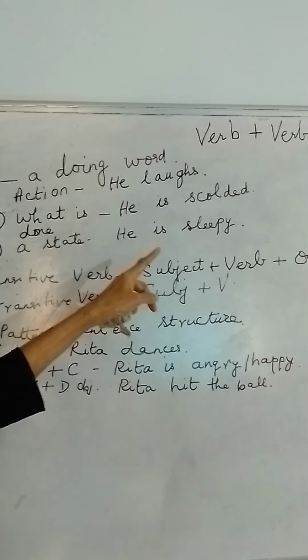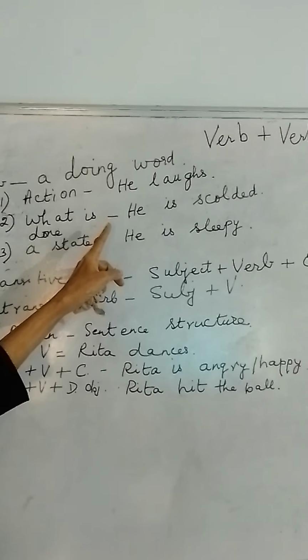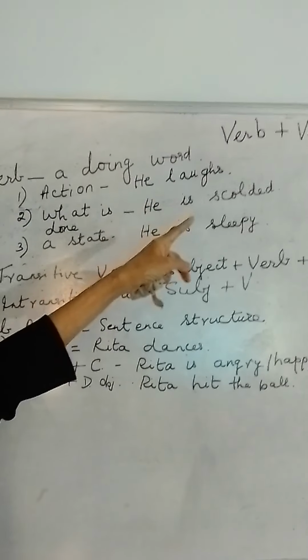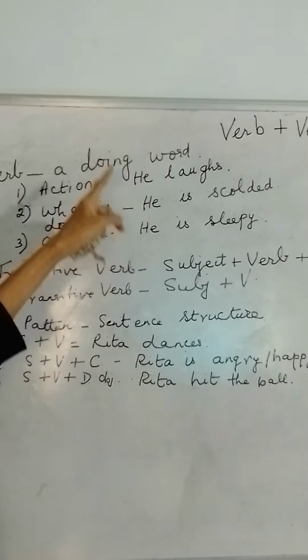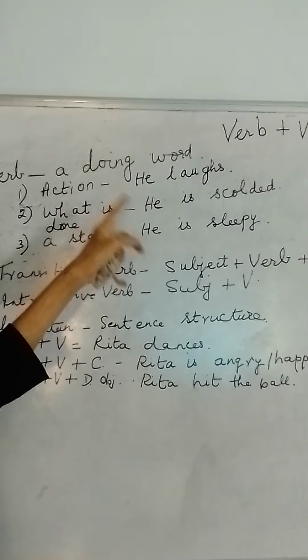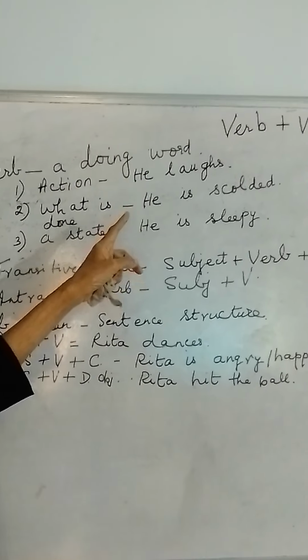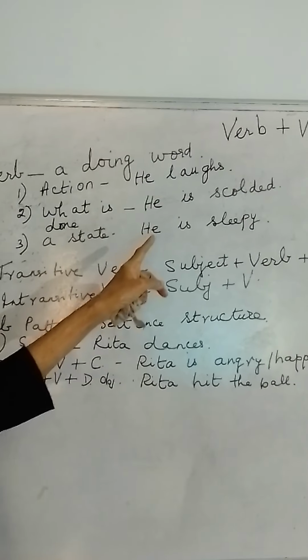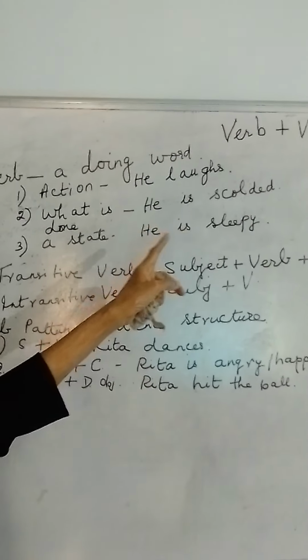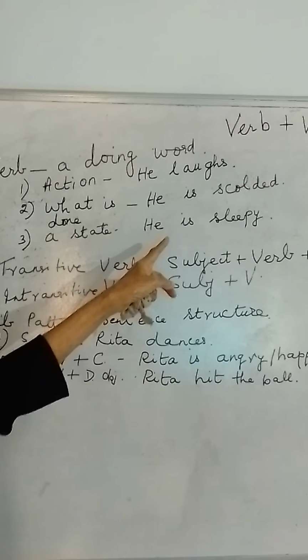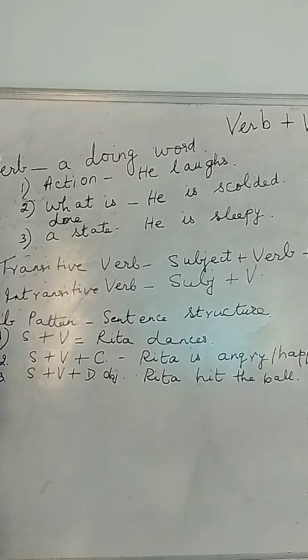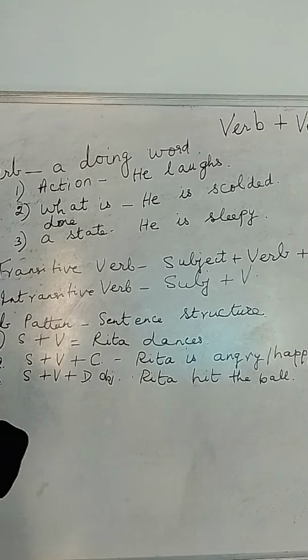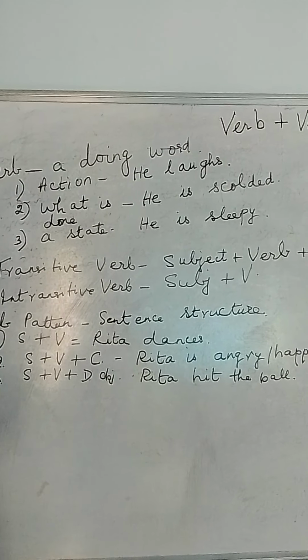Generally it's the complement of the verb is. So we see an action word, and what is done to that person or thing is taken as the verb. Is scolded, both together, is a verb. Here, is sleepy together. Sleepy, of course, is an adjective, but is is the verb. So these are the three ways you can frame sentences with verbs.